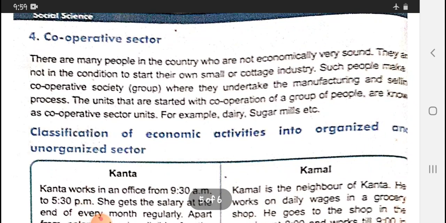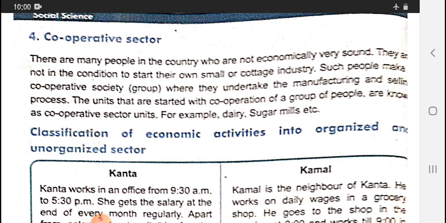Cooperative sector means work with cooperation, meaning group work. There are many people in the country who are not economically very sound. They are not in a condition to start their own small or cottage industry. Such people form a cooperative society group where they undertake the manufacturing and selling process. The units that are started with the cooperation of a group of people are known as cooperative sector units.